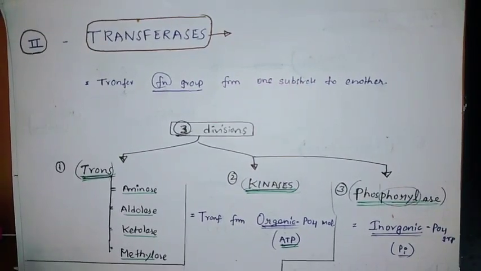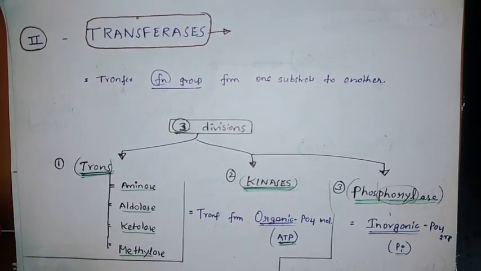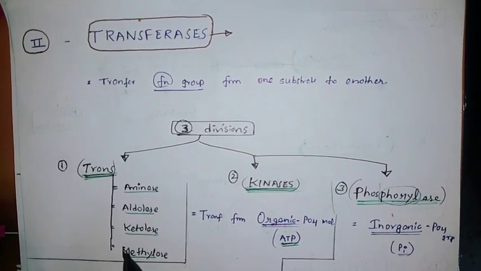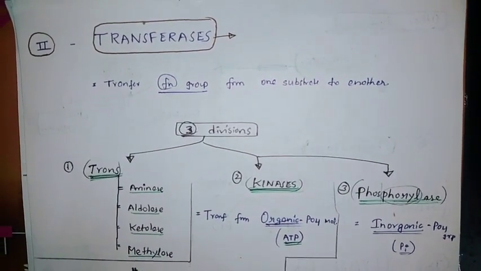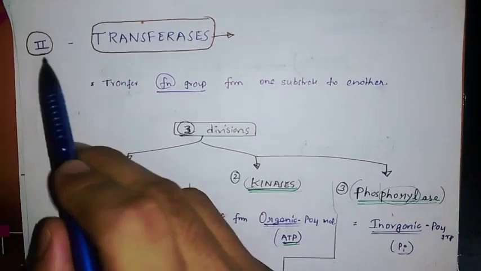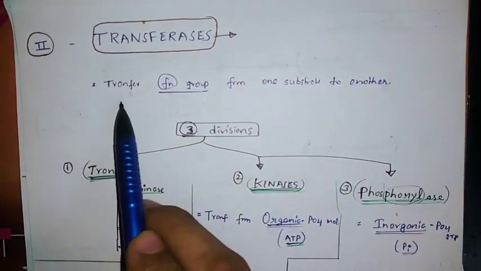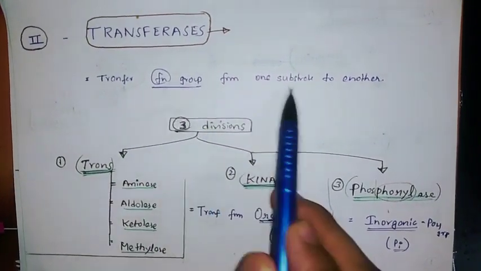We have completed the first class, oxidoreductase. Under it, there are subclasses like dehydrogenase, oxidase, and oxygenase. We have completed those. Now coming to the second class. The second main class is transferase. Transferase, as you already know, transfers a functional group from one molecule to another.